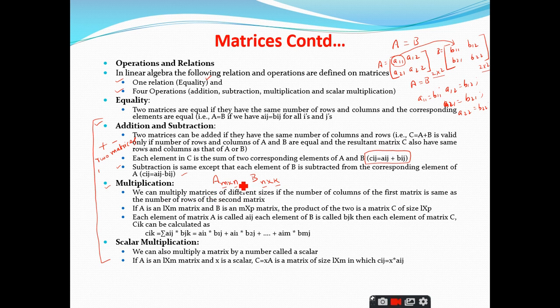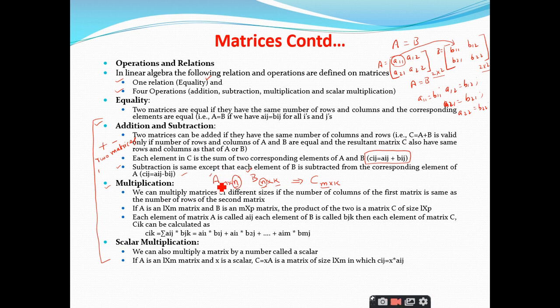The condition is that the number of columns of the first matrix, that is A, which is equal to n, should match with the number of rows of the second matrix, which is n, which corresponds to matrix B. So, the resultant matrix will be a matrix C, which is having the dimensions m by k, where m represents the number of rows of the first matrix and k represents the number of columns of the second matrix.